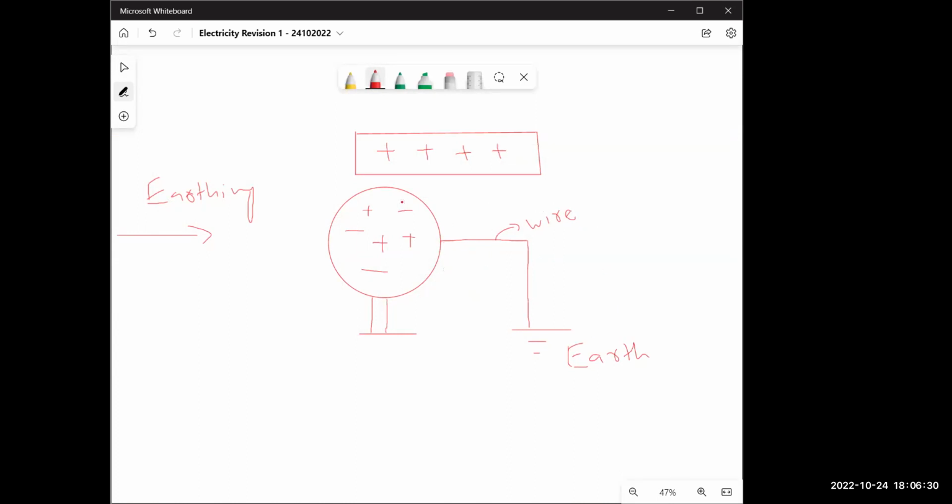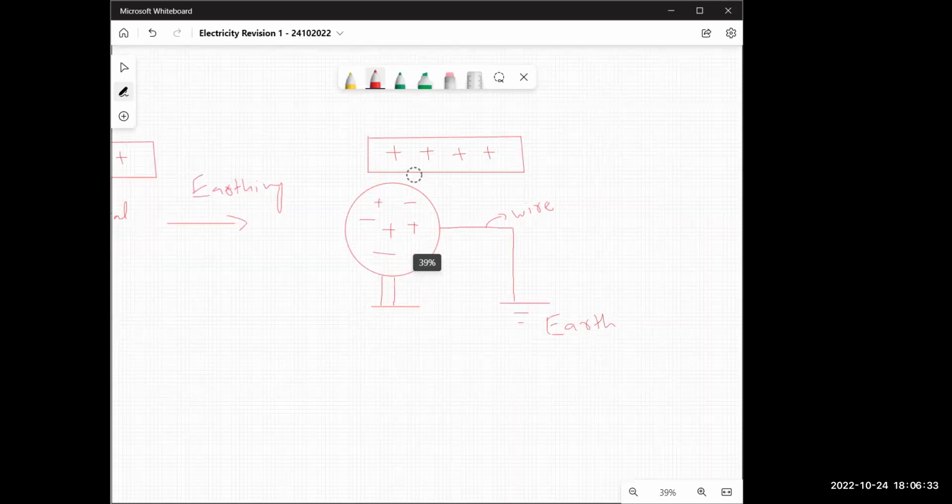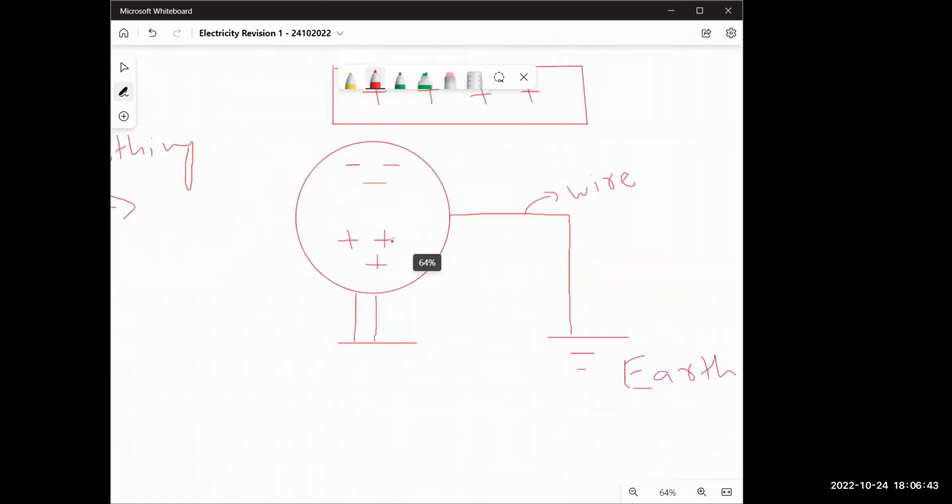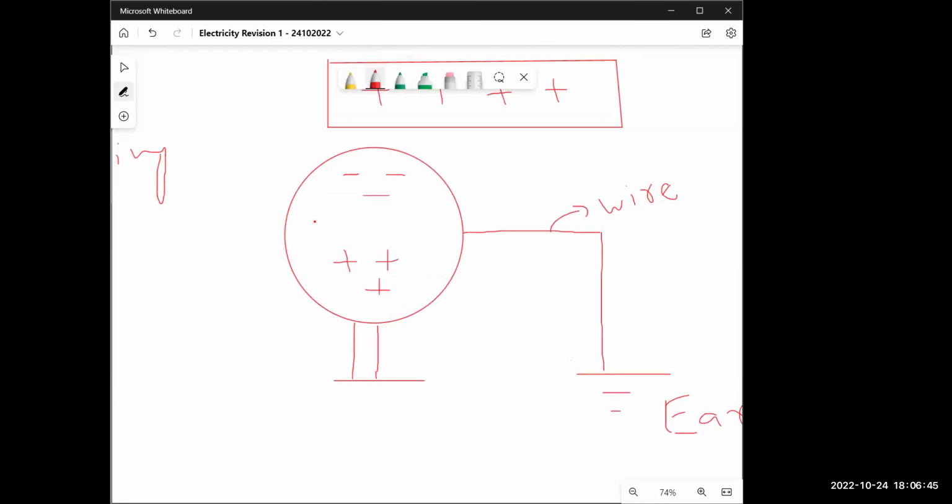What this does is it gives a path for the electrons to flow. What happens is this part of the sphere is negative. The top is negative, the bottom is positive.